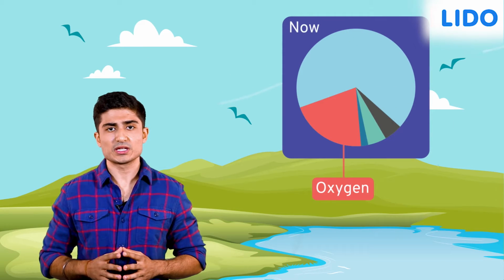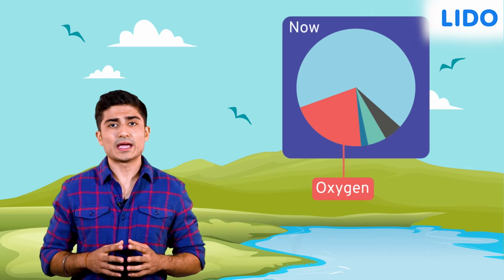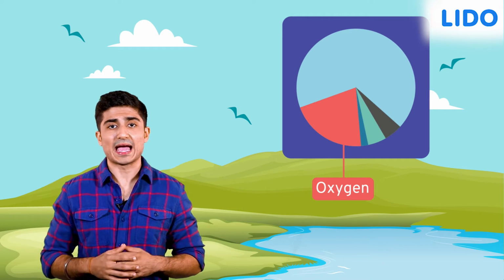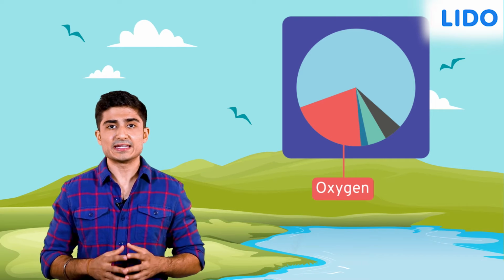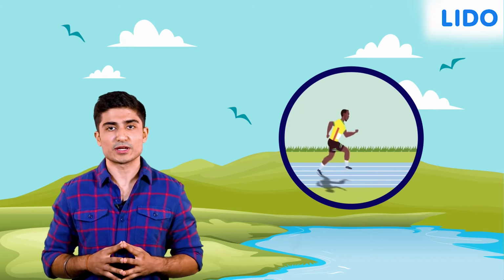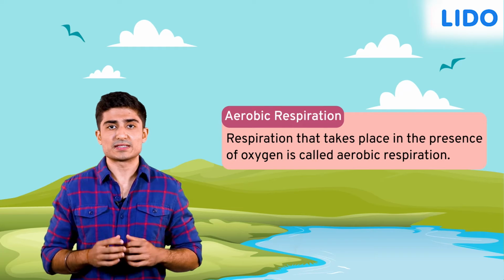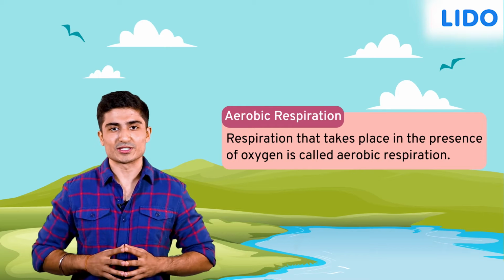Fast forwarding lakhs of years, there was a change in both the air and the organisms that called Earth home. The air developed to have a sufficient amount of oxygen in its composition. Organisms also evolved from unicellular beings to being more complex and developed organisms that needed more energy than anaerobic respiration provided. Organisms adapted to respire by breathing in oxygen from the air. Respiration that takes place in the presence of oxygen is called aerobic respiration.